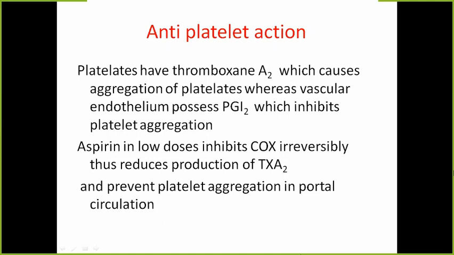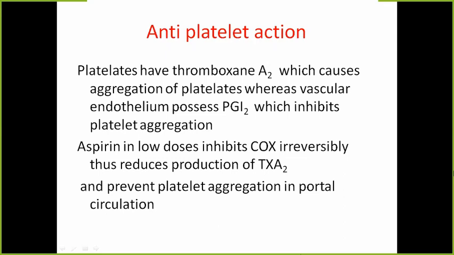Now, aspirin in a small dose is used as an antiplatelet drug. When we give aspirin orally, it comes through the portal circulation. In the portal circulation itself, it inhibits thromboxane A2 in the platelets. When thromboxane A2 is inhibited, there will not be aggregation of the platelets.